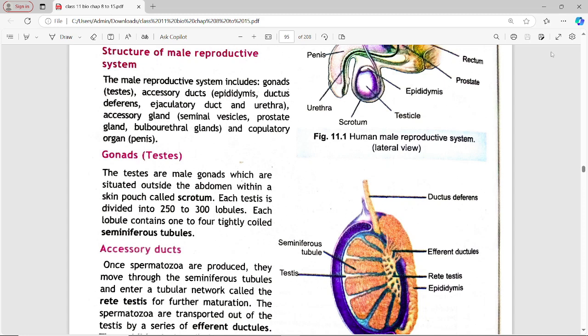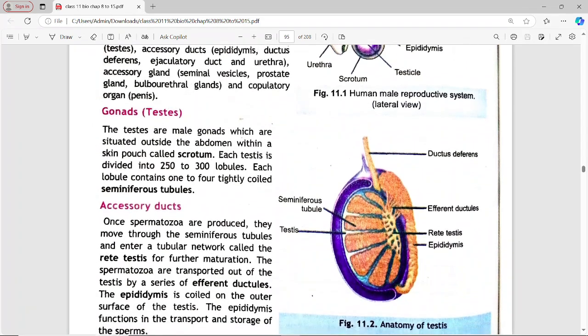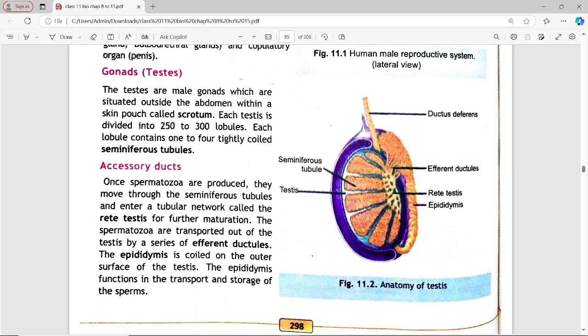Once spermatozoa are produced, they move through the seminiferous tubules and enter a tubular network called rete testis for further maturation. The spermatozoa are transported out of the testis by a series of efferent ductules.